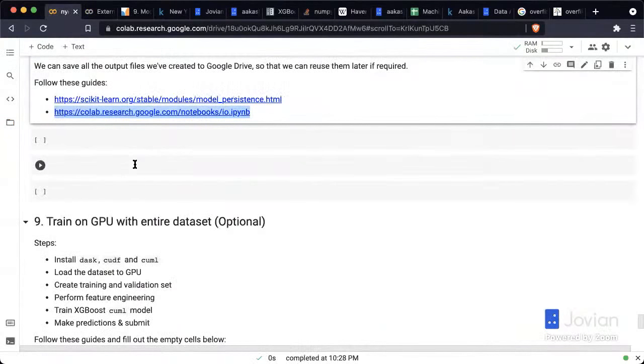So now you can have an EDA notebook, and then you can have a feature engineering notebook, which takes the data, adds a bunch of features, and saves those files in Parquet format to Google Drive. Then you can have your machine learning notebook, which can pick up those files and train a bunch of models. And whatever are the best models, you can write those models back to Google Drive. And then you can have an inference notebook, which can load those models from Google Drive and make predictions on new data, right? Or make predictions on individual inputs.